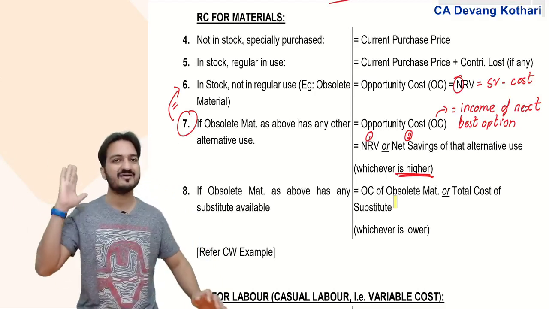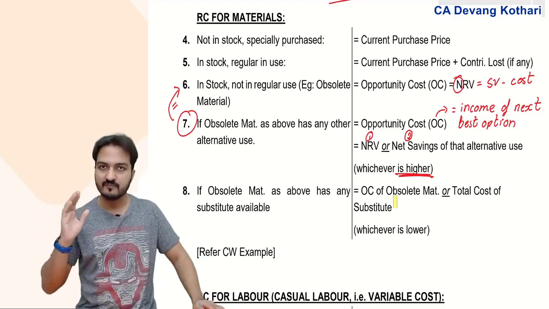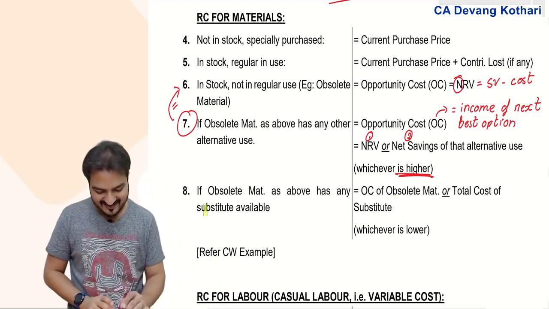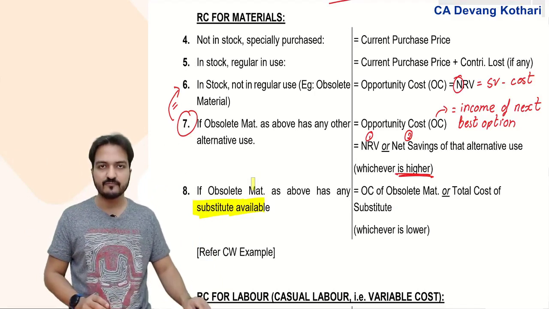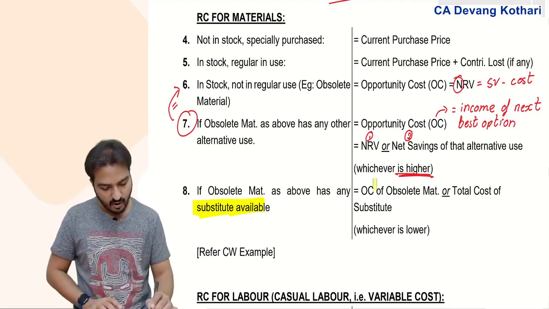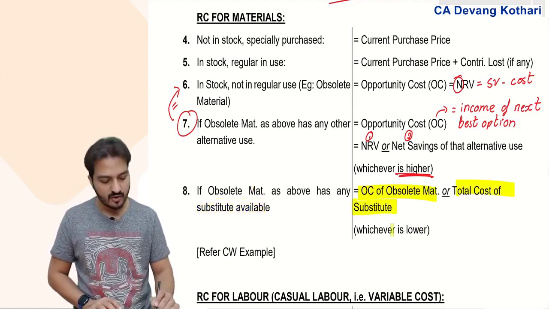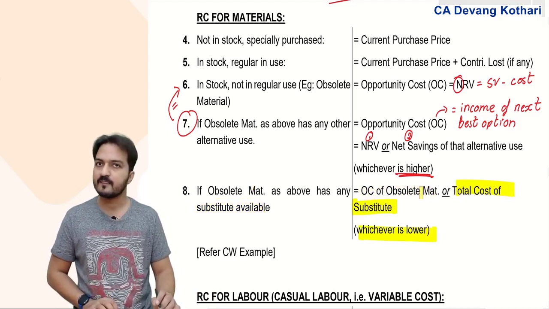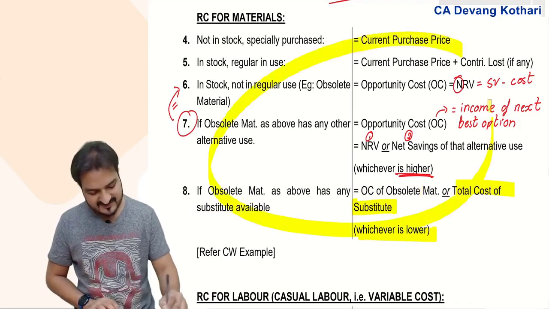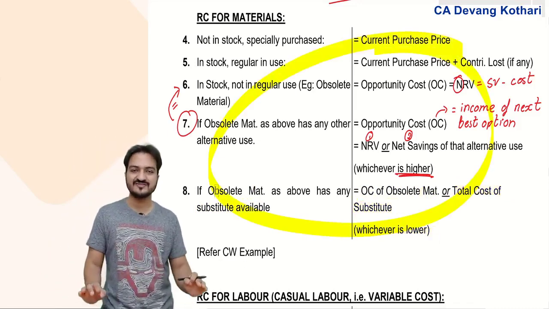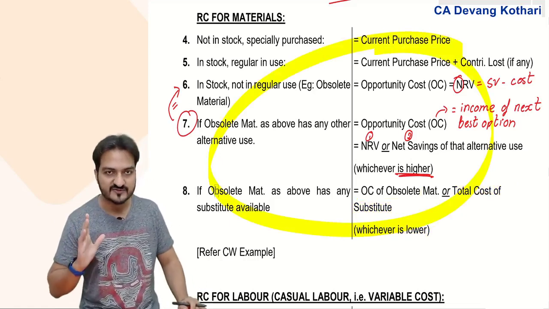That will become your relevant cost. So if that obsolete material has any other substitute available, then you take the opportunity cost of the obsolete material or the total cost of substitute, whichever is lower. This covers all the rules regarding material relevant cost.